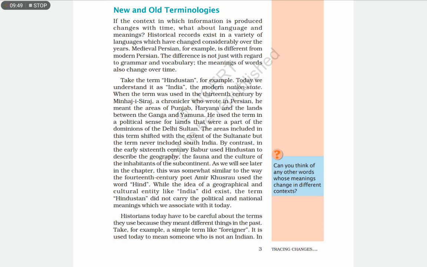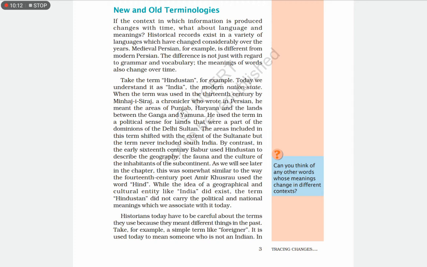Medieval Persian, for example, is different from modern Persian. The difference is not just with regard to grammar and vocabulary. The meanings of the words also change over time. Here they are saying not only grammar or vocabulary, the meaning of the word is also changed.